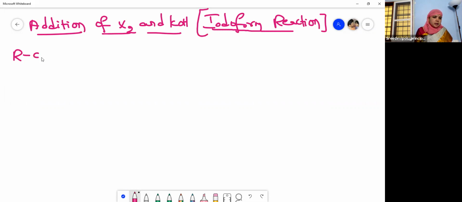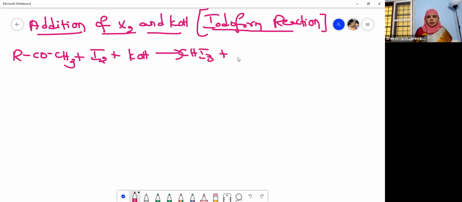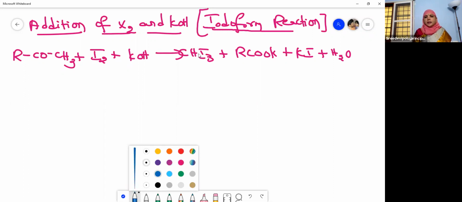So this is RCOCH3. It is a ketone. When it is treated with iodine in the presence of potassium hydroxide, what do you get? You will get iodoform, CHI3, plus potassium acetate, potassium iodide and water. So this reaction is called the iodoform reaction, as the compound produced here is called iodoform.